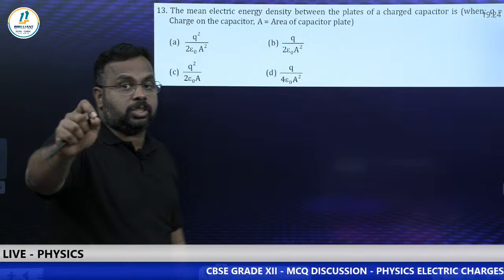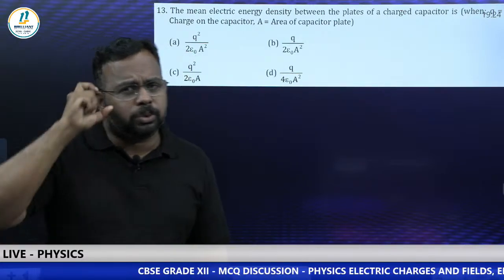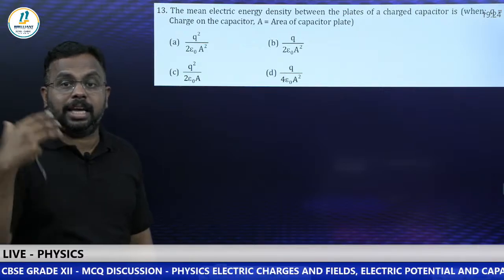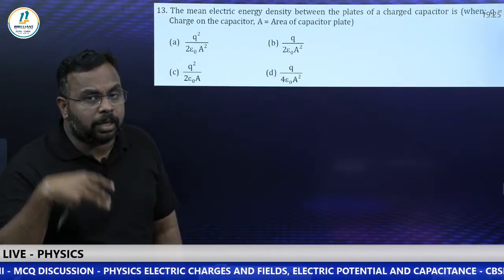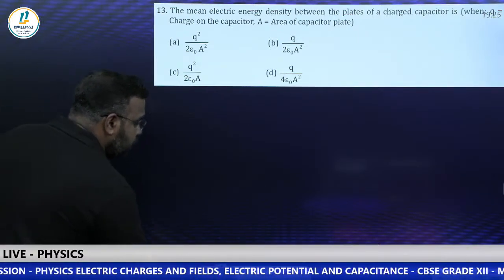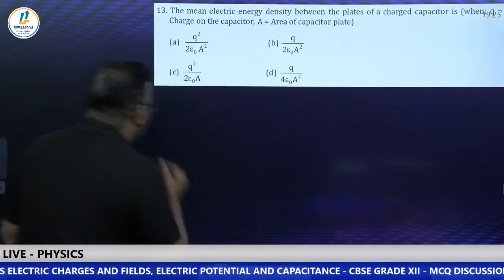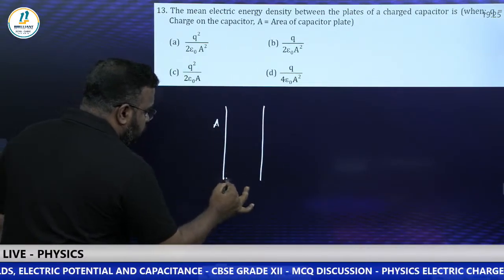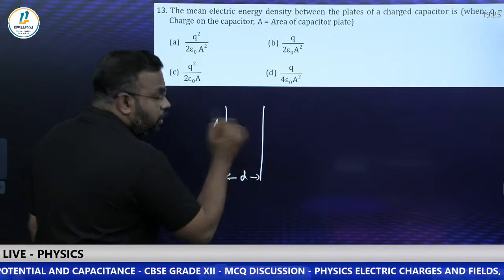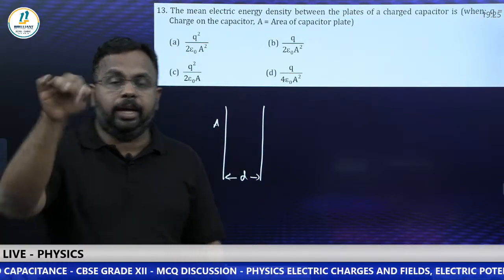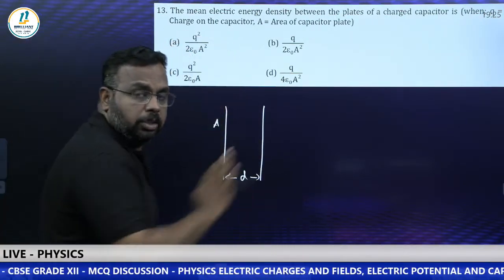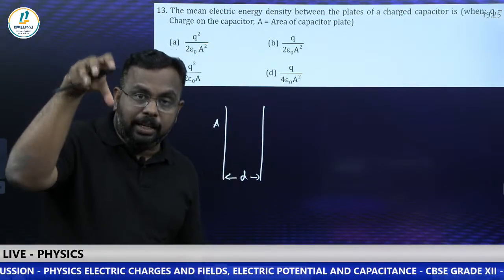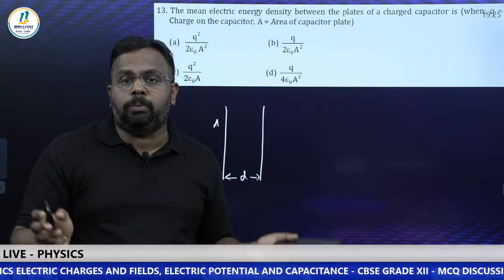So to answer this question, not only that final formula, you should have an idea what this energy density is. Energy density means energy per unit volume. In a capacitor, we have different formulas for energy. Let it be the capacitor. Its plate area is A, distance of separation is D. Then what is the volume of the capacitor? It's A into D. Now you should divide the energy by that volume. But which energy formula do we need to use?